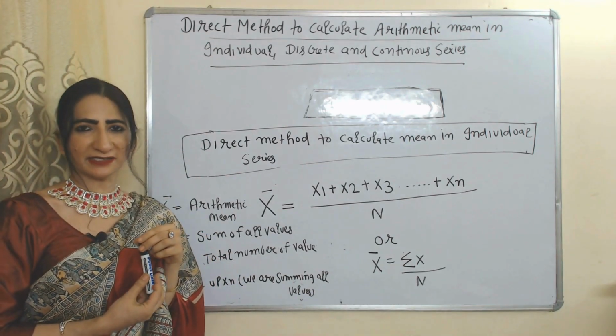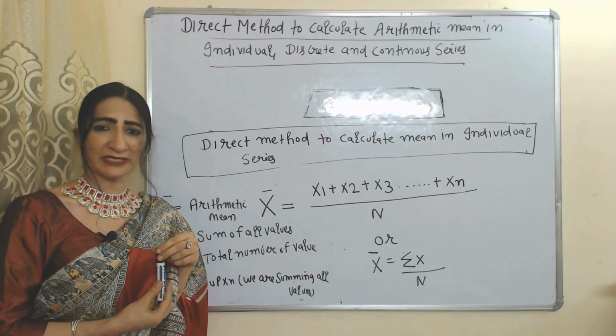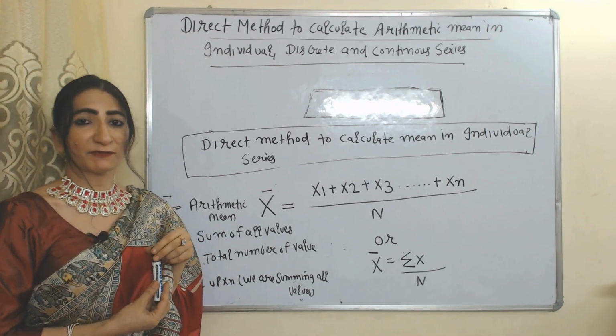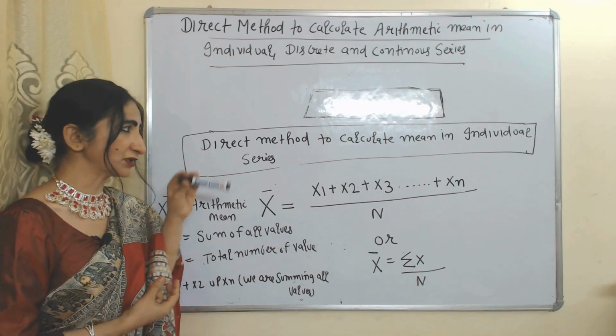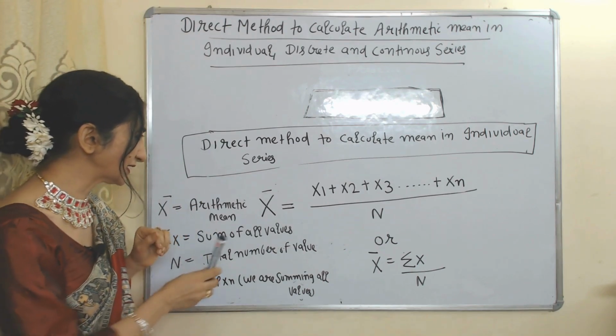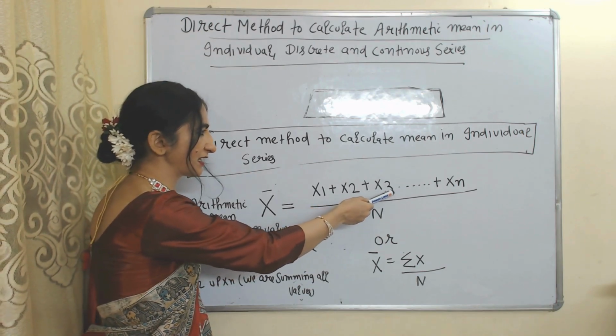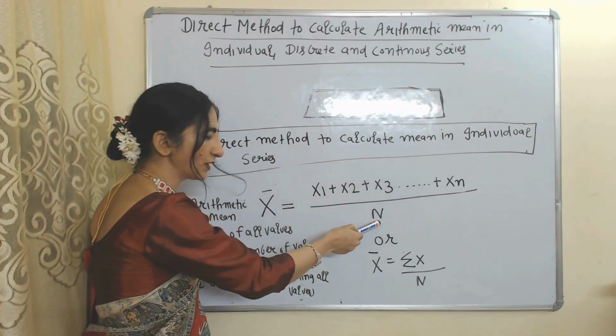Now we will see the direct method to calculate arithmetic mean in individual, discrete and continuous series. First, the direct method in individual series. The formula is x bar equals x1 plus x2 plus x3 up to xn, over n.